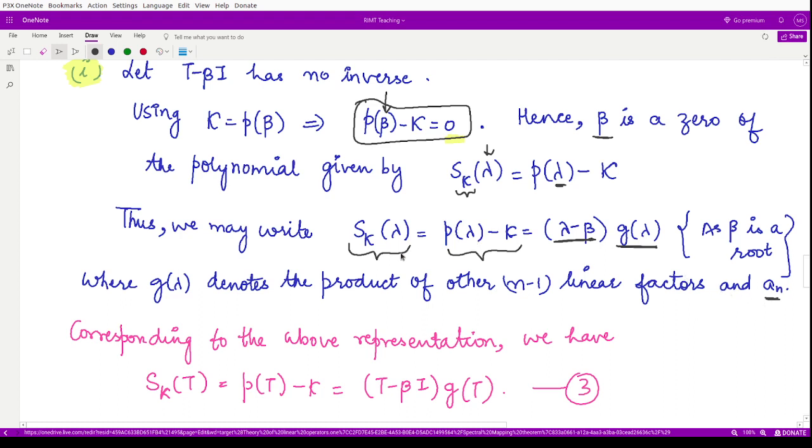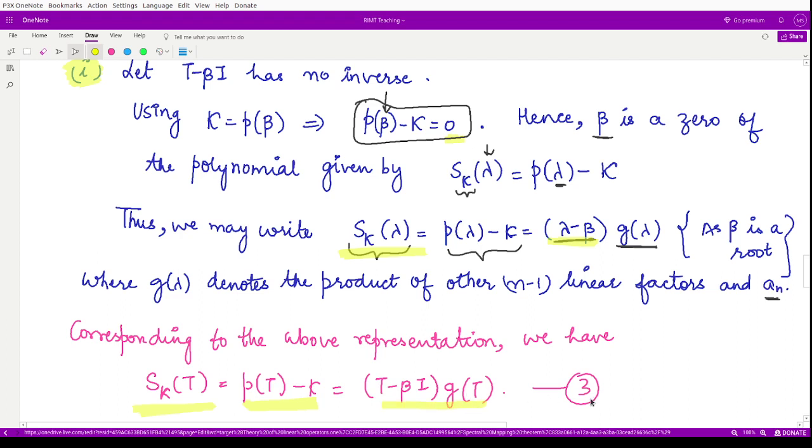So corresponding to this polynomial S kappa of lambda, we can now define the operator equation. So S kappa of T, instead of P of lambda minus kappa, we now have P of T minus kappa, and so it would be (T minus beta I) into g of T. Instead of lambda we are writing T, and instead of b we are writing bI, because now we are talking about the same polynomial in operator terms.